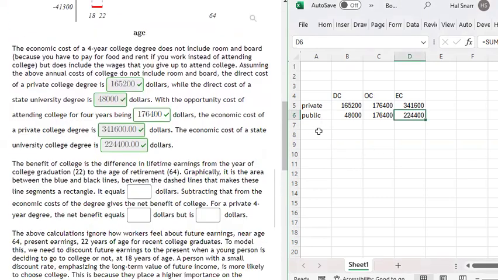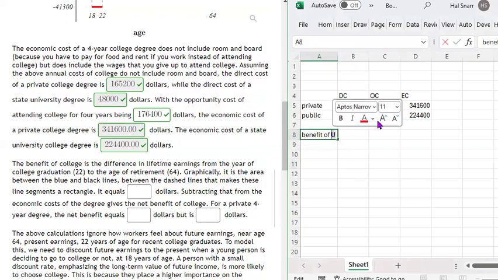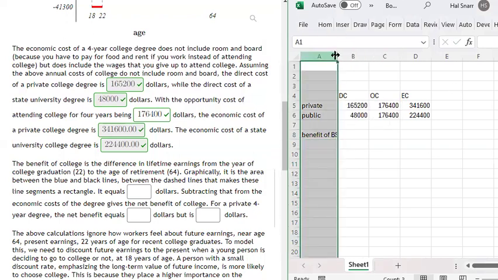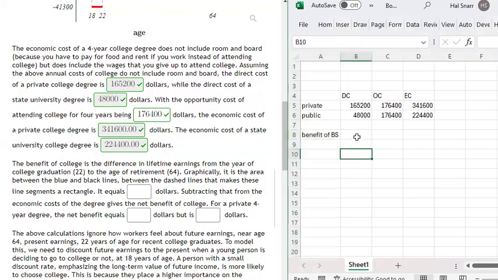Okay, so we have to multiply. So we're going to type the benefit down here. Benefit of college. We'll call it U for university, or we'll call it the benefit of BS, a bachelor's degree in science, or a bachelor's degree, right? Okay, so the width and the height, and then the benefit, right?